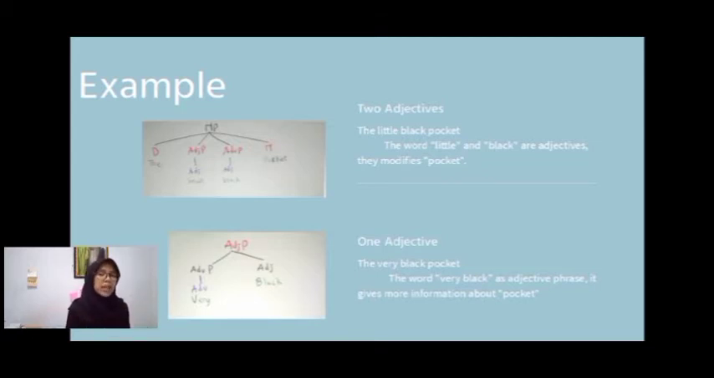The words the very black pocket. Very black is an adjective phrase. It is because very modifies black. Very doesn't modify pocket. Very only modifies black. That is why very black is one constituent, which we call an adjective phrase. Why? Because it gives more information about the pocket. That is why very black is one constituent together. So in the tree diagram, the adjective phrase consists of an adverb phrase and an adjective. The adverb is very and the adjective is black.